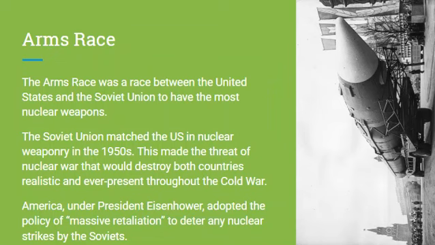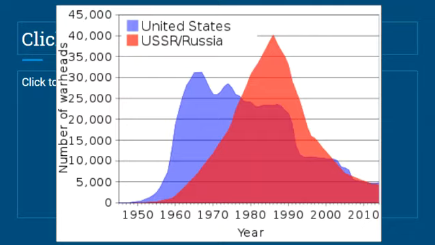And America, under President Eisenhower, adopted a policy of massive retaliation to deter any nuclear strikes by the Soviets. So we just made sure we had enough weapons that if the Soviet Union ever did anything to us, we could do even more to them. And this just kind of shows you the arms race.